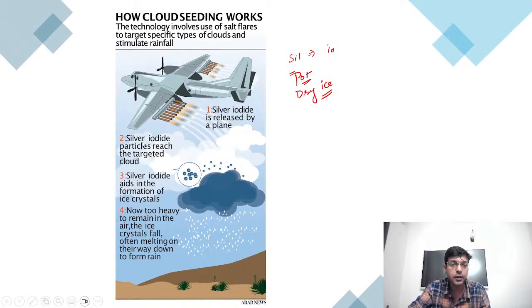So you can see here also, silver iodide particles reach the targeted cloud. Silver iodide aids in the formation of ice crystals. Now too heavy to remain in the air, the ice crystal falls, often melting on the way down to form rain. So this is the process we generally follow. It is a natural process, but we are generally putting condensation nuclei through human intervention, right? So this is the whole concept related to cloud seeding.